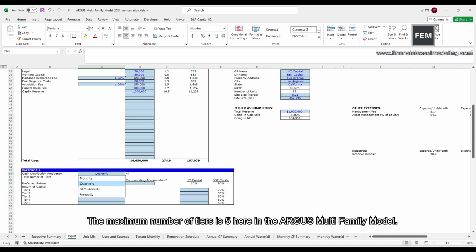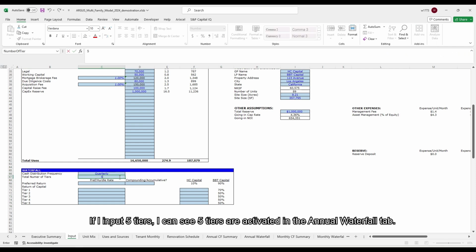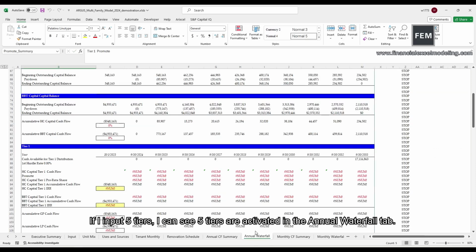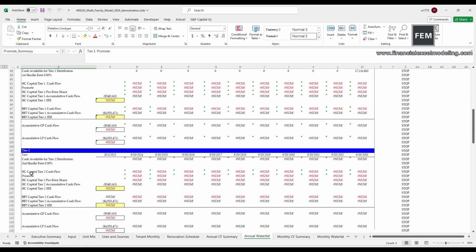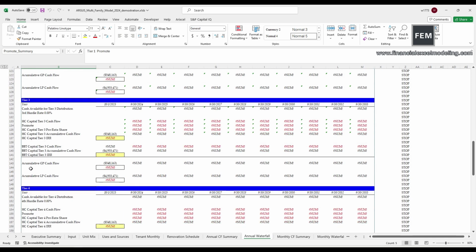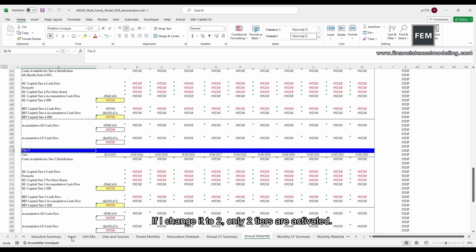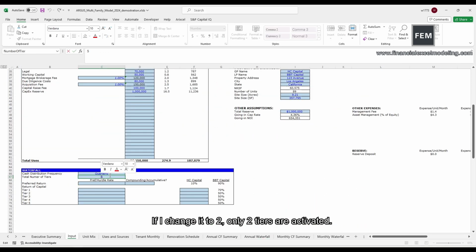The maximum number of tiers is 5 here in the ARGUS multifamily model. If I input 5 tiers, I can see 5 tiers are activated in the Annual Waterfall tab. If I change it to 2, only 2 tiers are activated.